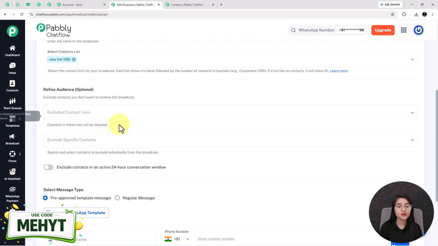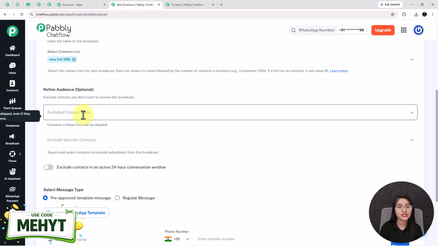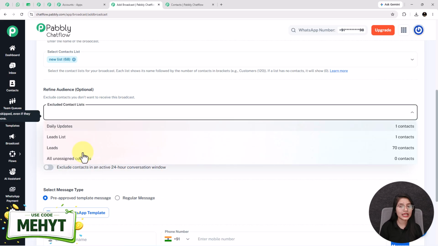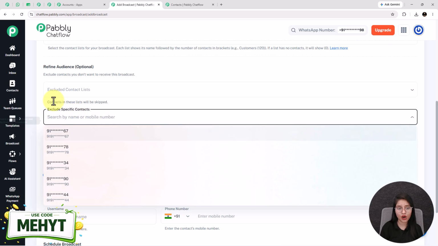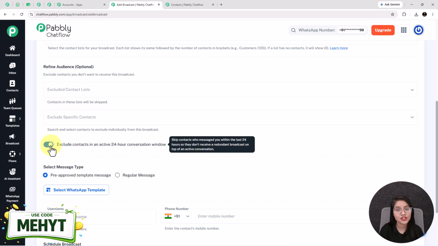If you want to exclude the contact list that you don't want to receive the broadcast message, then you can select that list from here. And if you want to exclude specific contacts that you don't want to receive the broadcast message, then you can select that contact from here. After that, you can enable this toggle to skip those contacts who messaged you within the last 24 hours, so they don't receive a broadcast message again.